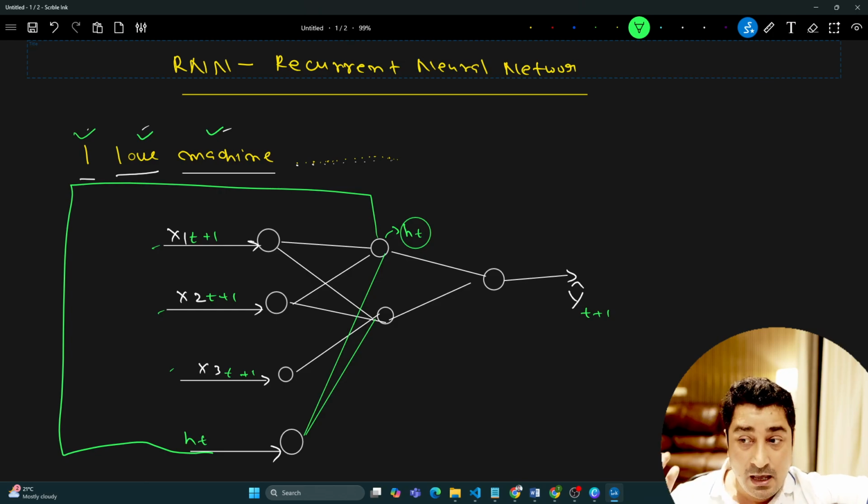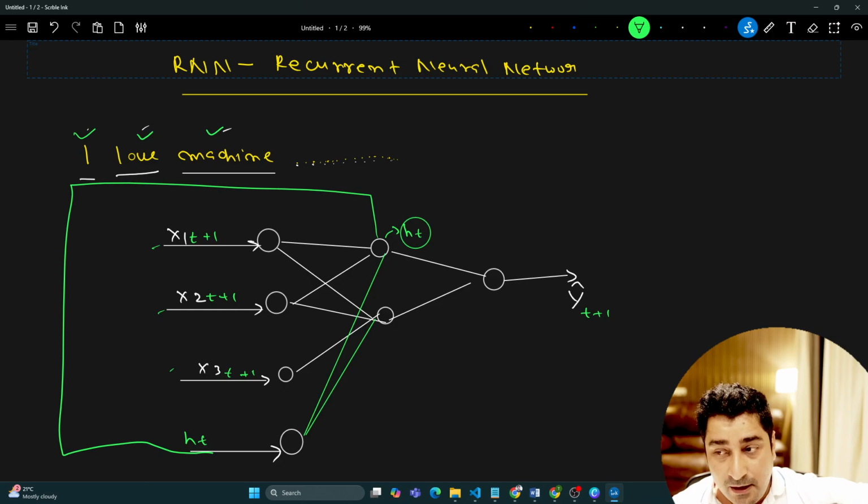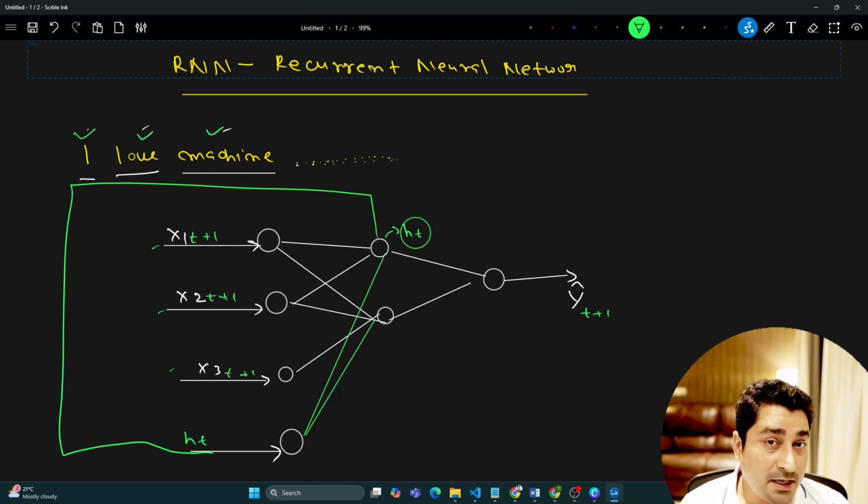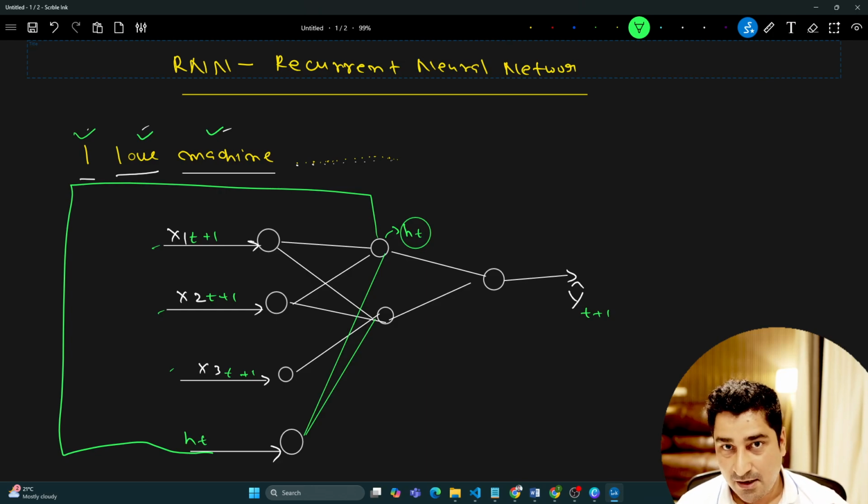When you keep on passing the input again and again, obviously in backward propagation, it will try to learn and adjust the weights in between. So when your context or your memory keeps on increasing, or you are trying to solve some problem where your context is very, very long, it is going to face a vanishing gradient problem. What does that mean? It means it will not be able to retain or adjust a weight with respect to a very, very long context or long memory, in other words. And that was a problem that we have been facing.